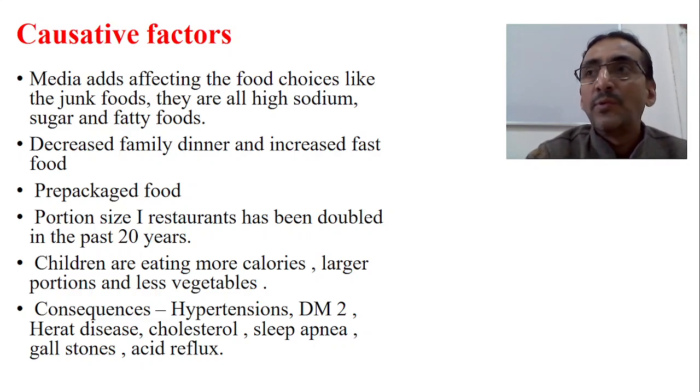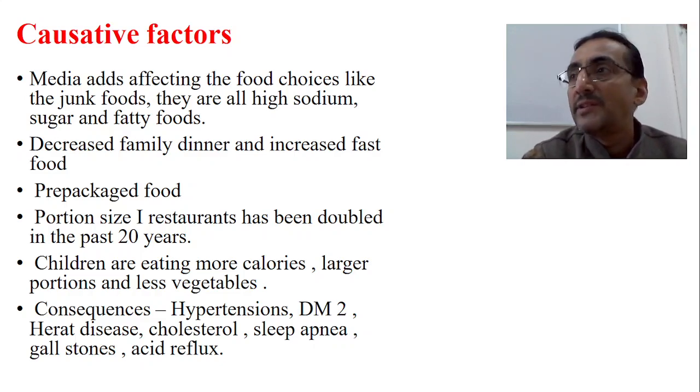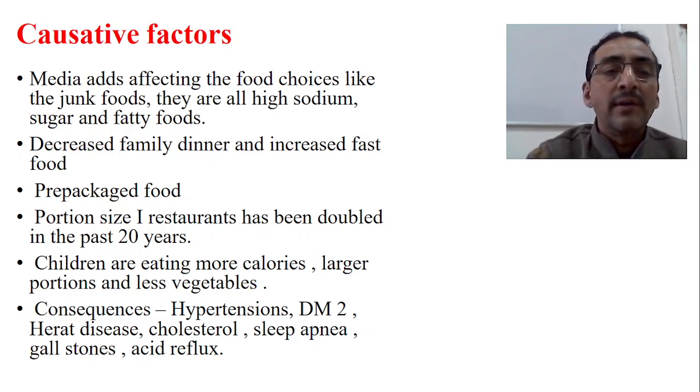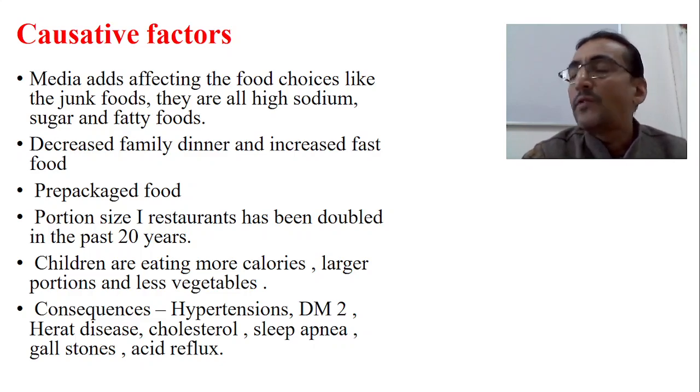Everybody has their own rooms. In the rooms, they take their meal, and it is not a calculated food. Previously mother used to serve the food in a calculated way, and we used to share the things. Now it is not like that. Everybody is watching the TV or the mobile and taking their food. That beautiful tradition has gone now. Now most parents and also children always like pre-packaged food. That is also one of the major causes for development of obesity.